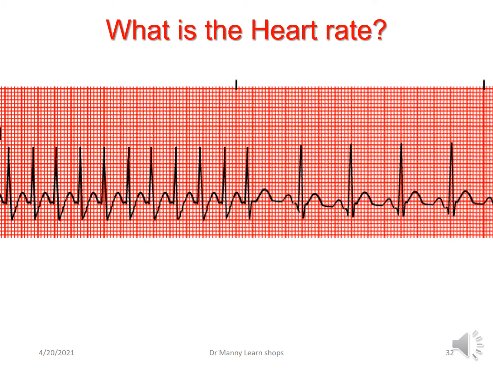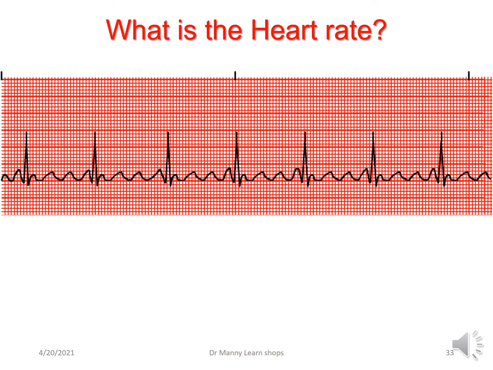Have a look at this heart rate. You've got one where they've obviously been in a supraventricular rhythm and converted back into sinus rhythm. You've got markers up there, so you count them. 1, 2, 3, 4, 5, 6, 7, 8, 9, 10, 11, 12, 13, 14, 15. What's the heart rate using the times 10 method? 150 beats per minute.